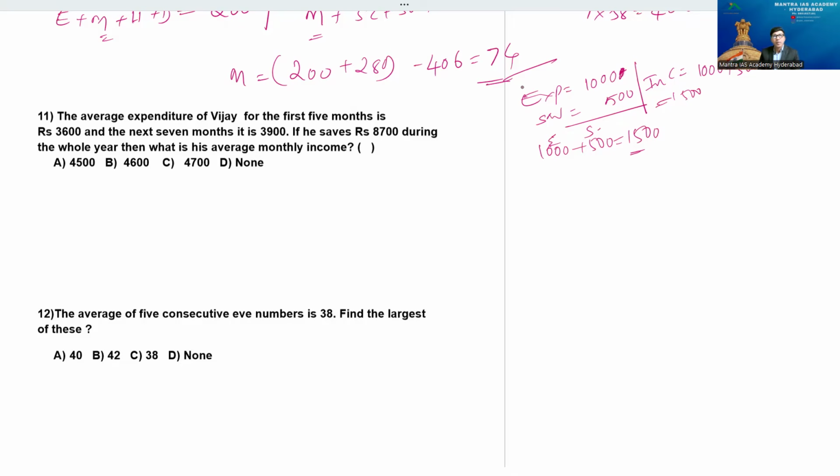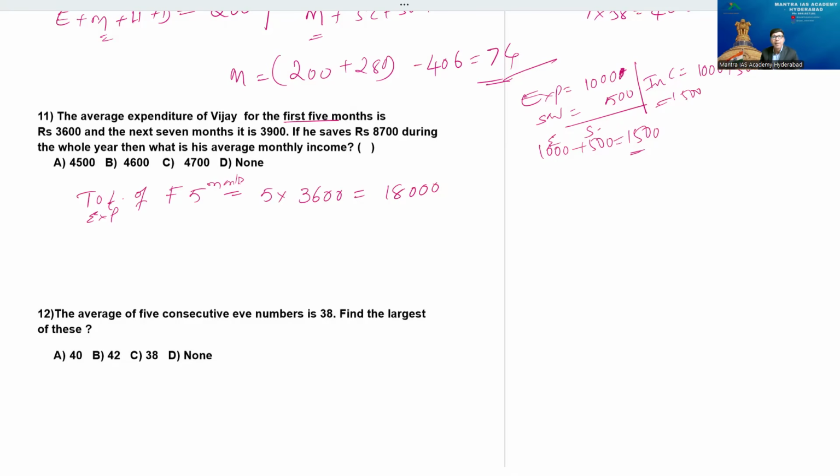So then step, first 5 months average expenditure is 3,600. Therefore, total expenditure of the first how many months? 5 months is equal to 5 into average 3,600. 36 half is 18,000. So this is what you can say beta, 18,000 is the total expenditure for the first 5 months of that concerned fellow.